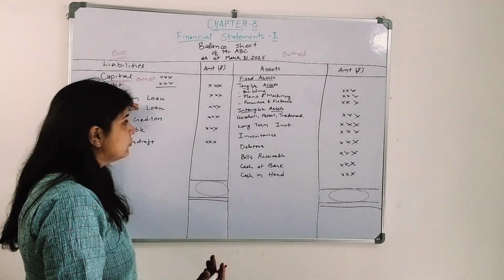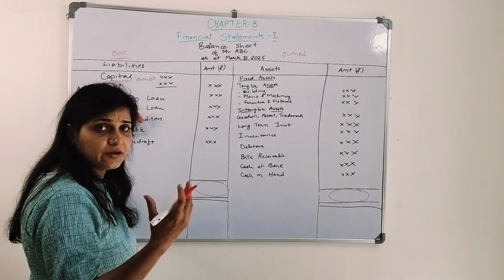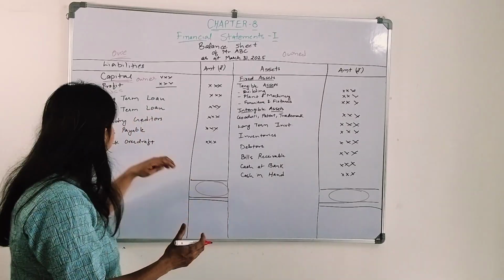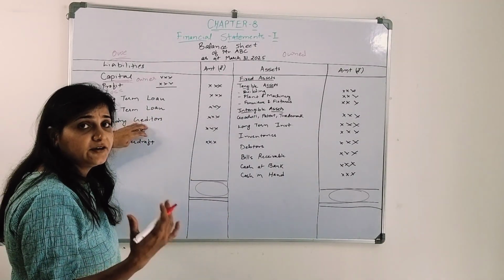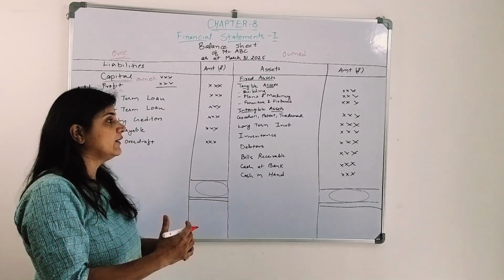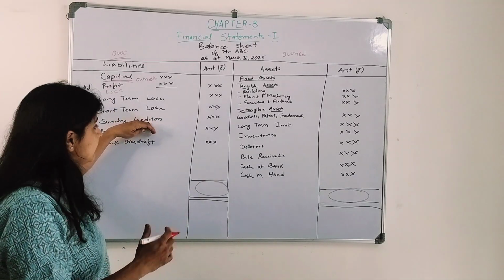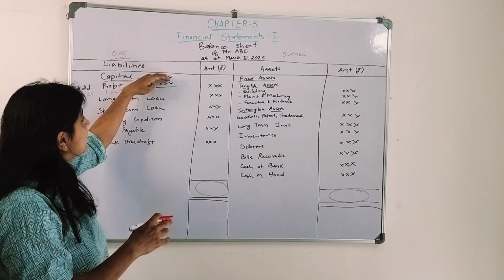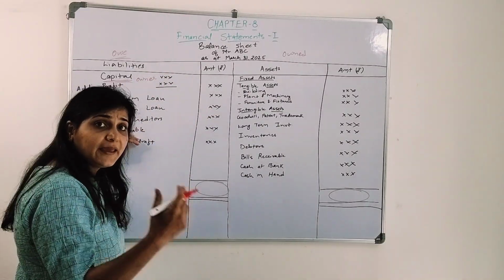A short-term loan is one that is due in, say, 3 months, and we pay it back. Then the creditors, from whom we have purchased goods on credit. Sundry creditors means all the creditors; we are liable to pay them, it's our liability. Bills payable.